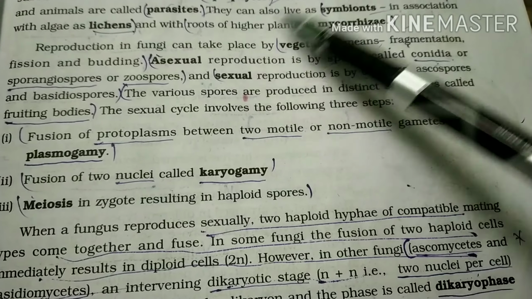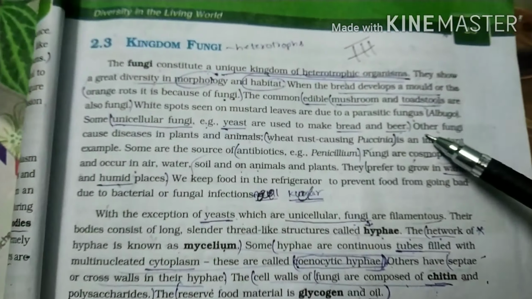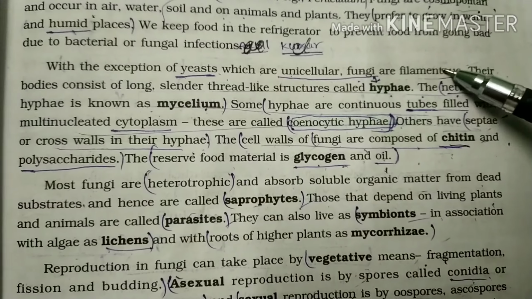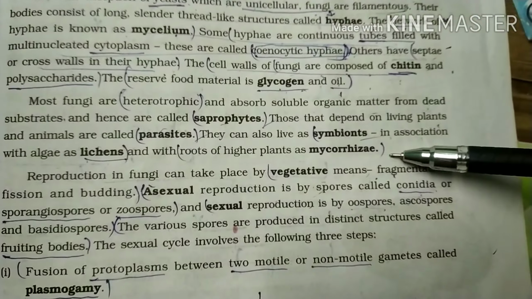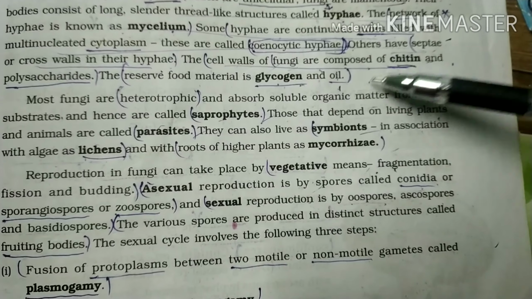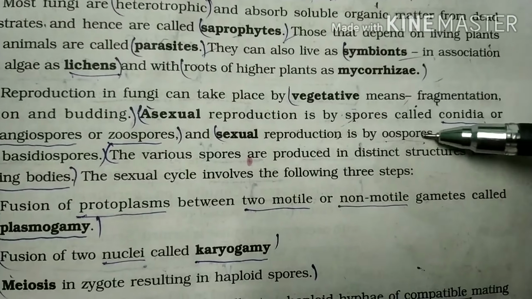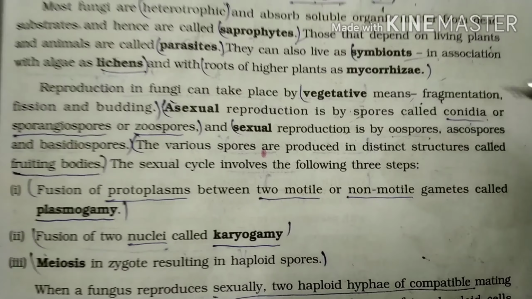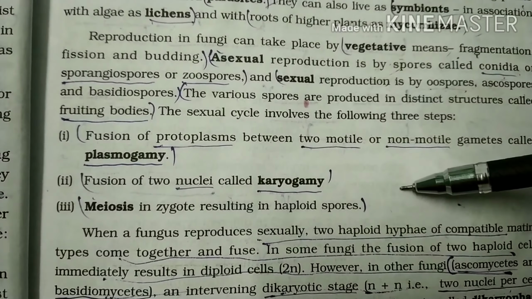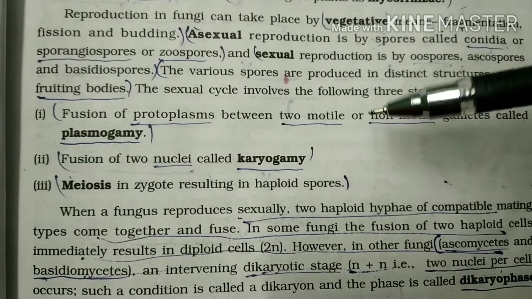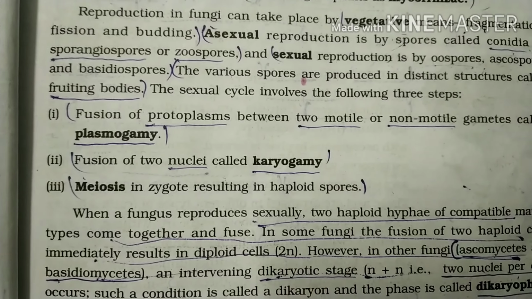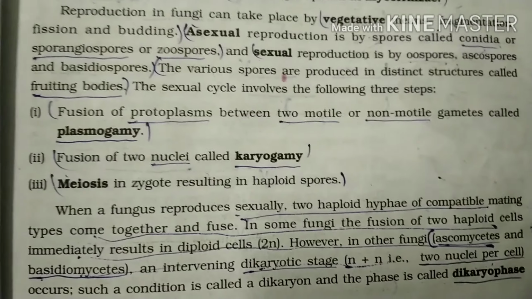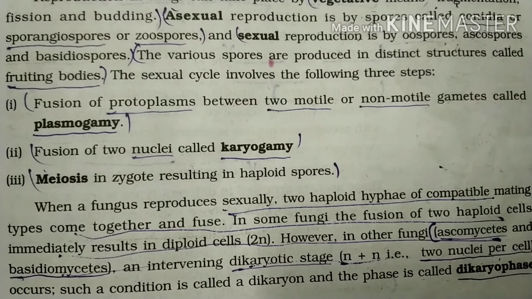So mostly we have talked about the basic concept of fungi, the structure of fungi, and the fungal body structure. We talked about symbiosis and their food, how they take food. We have also discussed how fungi reproduce, vegetatively, asexually and sexually. The sexual life cycle involves three steps. Generally the sexual cycle is more complex. In any organism, like humans or any other, sexual life differs from asexual life, because asexual life is simpler and not as complex as sexual.